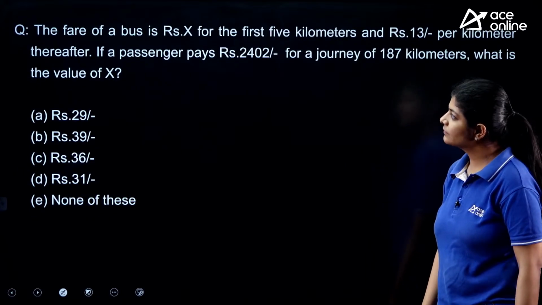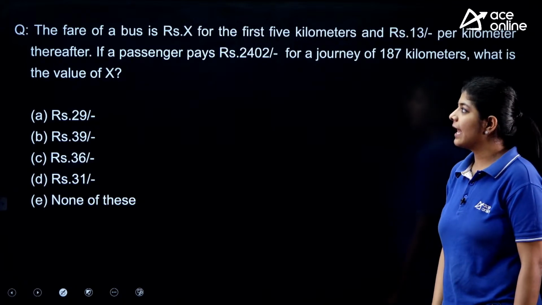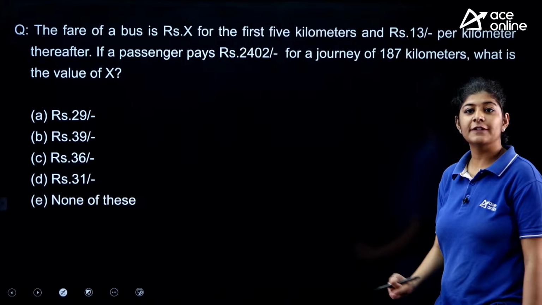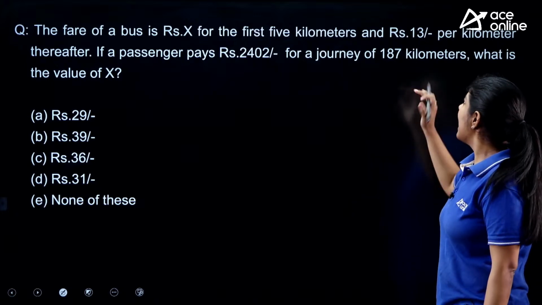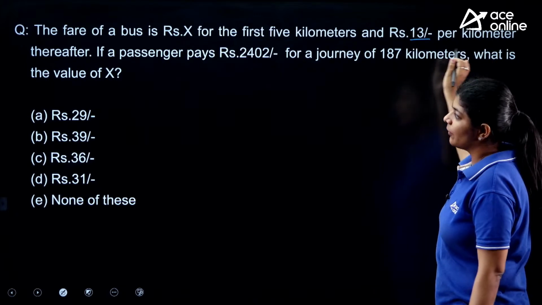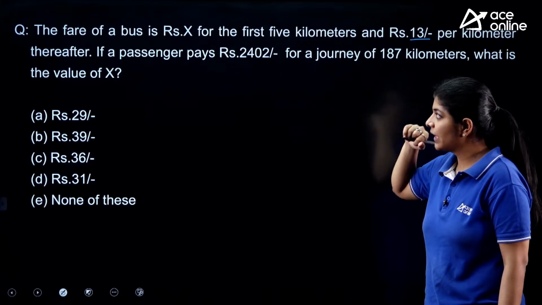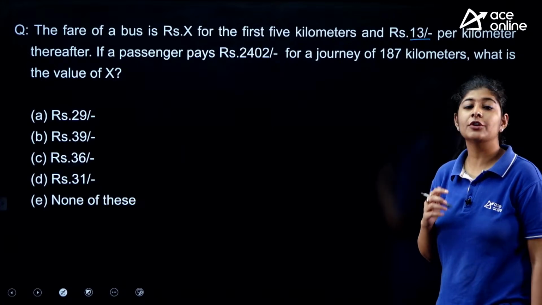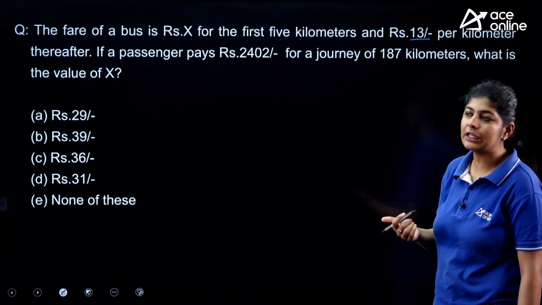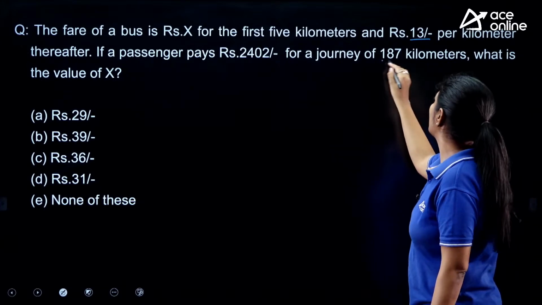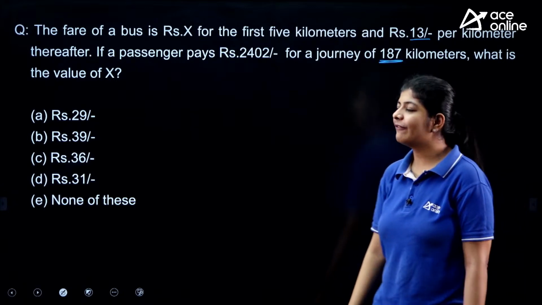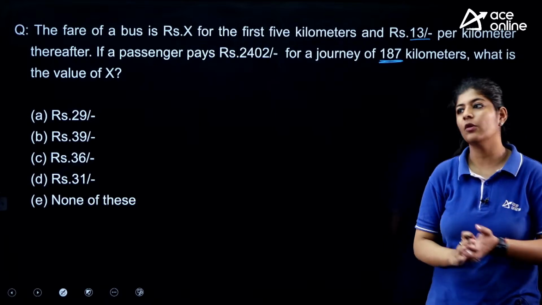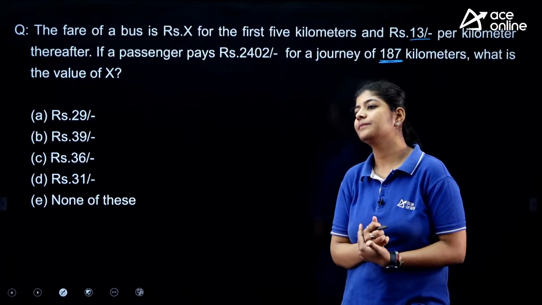Next. The next question says that the fare of a bus is rupees X for first 5 kilometers and rupees 13 per kilometer thereafter. If a passenger pays 2,402 rupees in total for a journey of 187 kilometers, what is the value of X? What we have to do? We just simply have to find out the value of X over here.